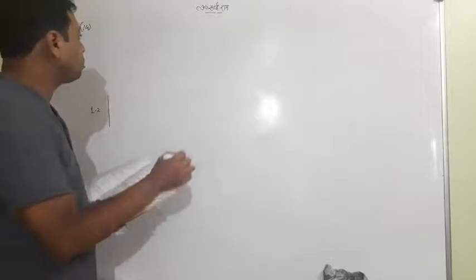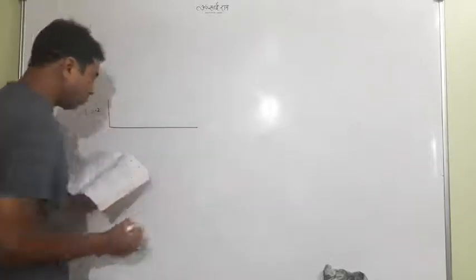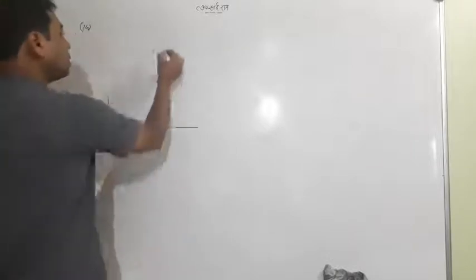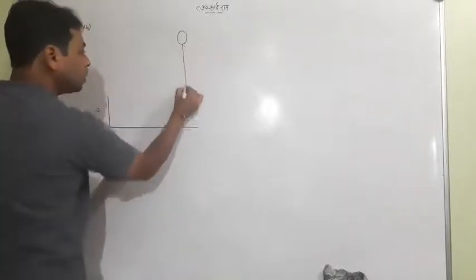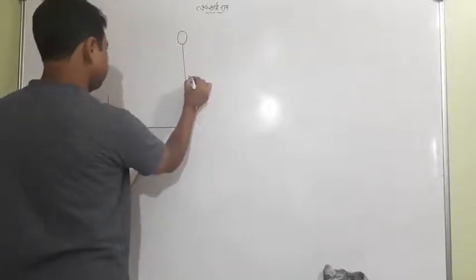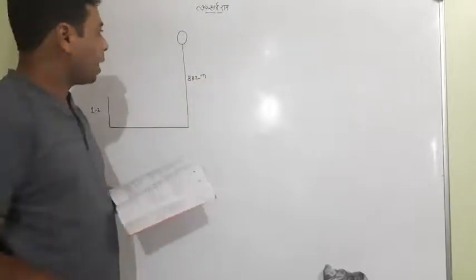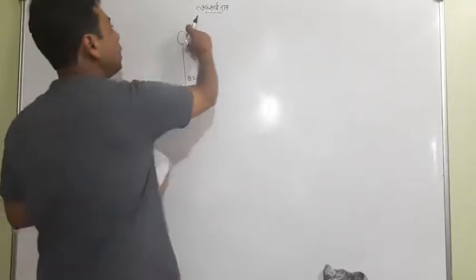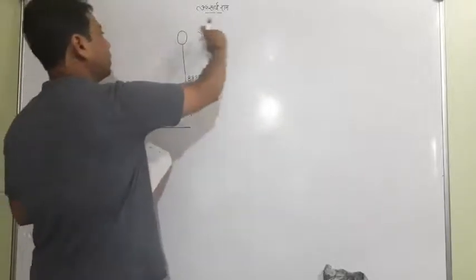The position of the balloon we have to make. Suppose this is the ground, and suppose this is a balloon, which is 88.2 meter from the ground, and it is horizontally flying, like horizontally flying here or here, like that.